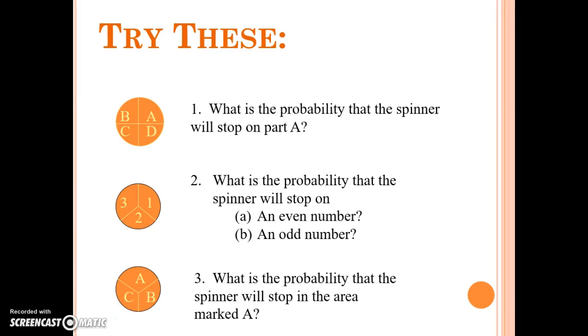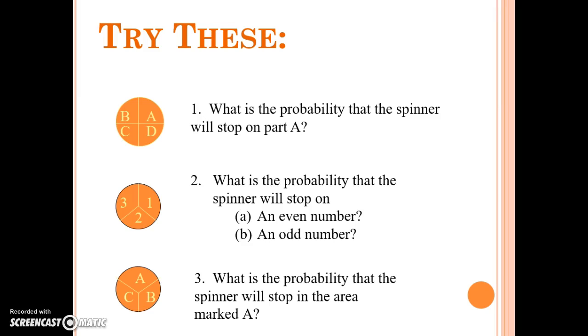All right, so let's try these. What's the probability that the spinner, this particular spinner that has 4 different sections on it, will stop on part A? Well, part A is 1 possible outcome. The total number of outcomes is 4, so that's 1/4.